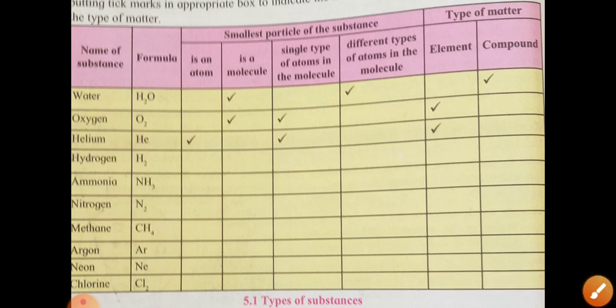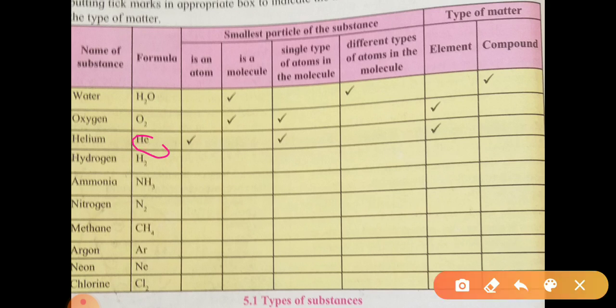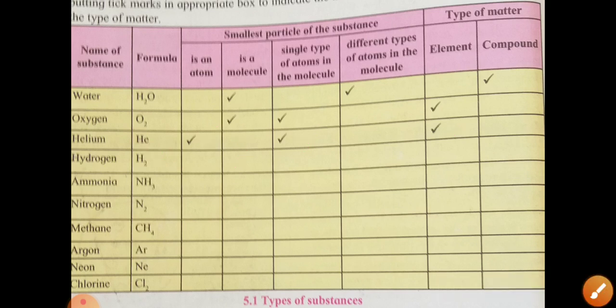Now next, helium. Similarly, helium, what is the formula? He. Is it an atom? Yes. Molecule? No. Single type of atom? Yes. Element? Yes. It is not a compound. So in this way, we'll have others also to study whether they are atom, molecule or element.